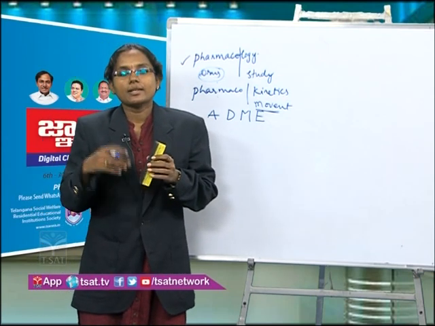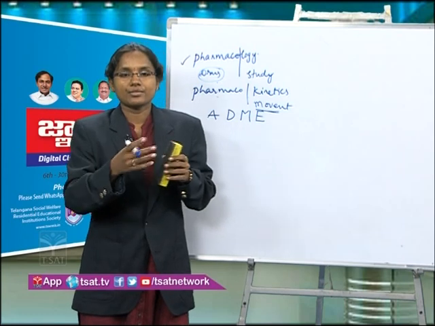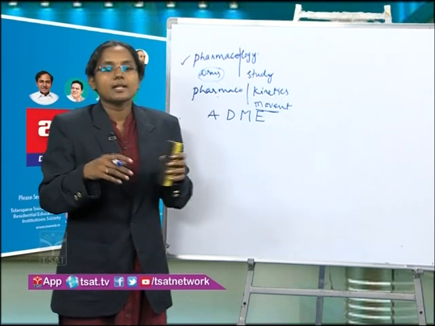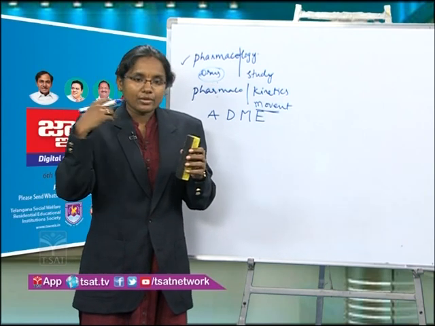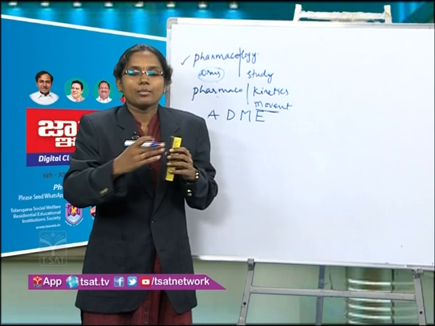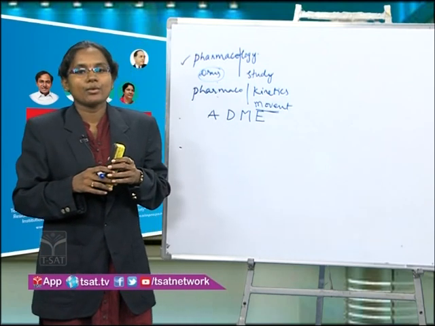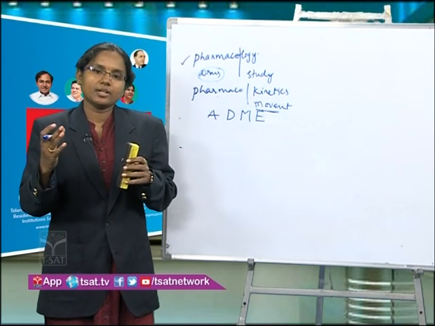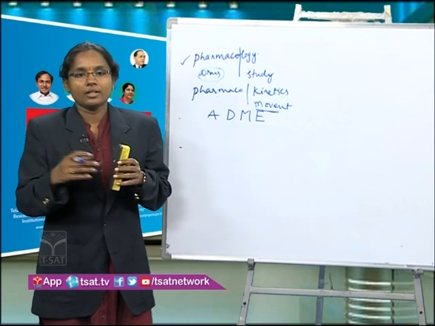But if the drug is directly introduced into the bloodstream, like in sublingual, buccal and intravenous, there is 100% bioavailability of the drug. Whatever you administer goes completely into the blood circulation. But in case of oral, the bioavailability is always less. The more the first pass effect, the lesser the bioavailability of the drug.